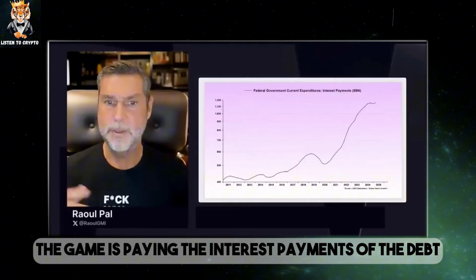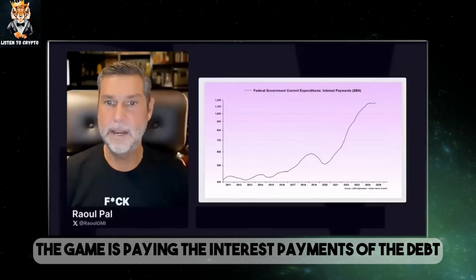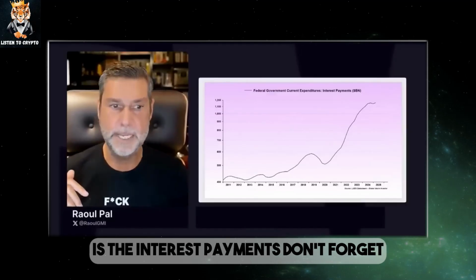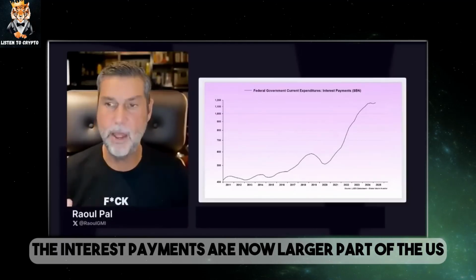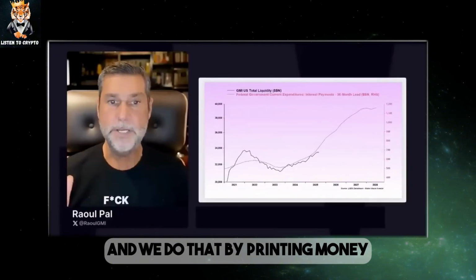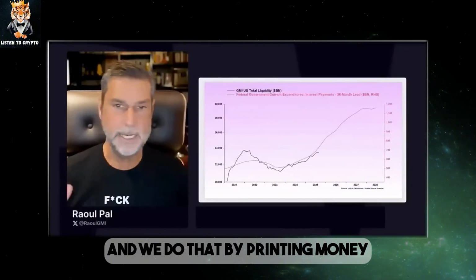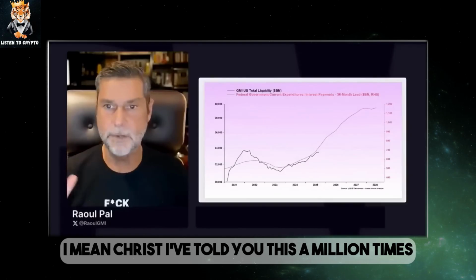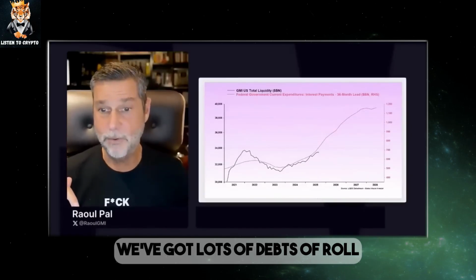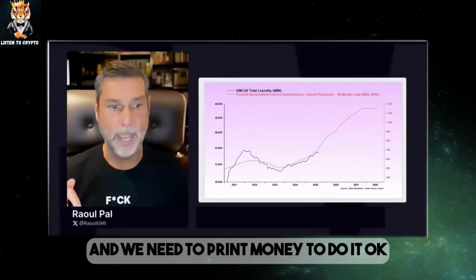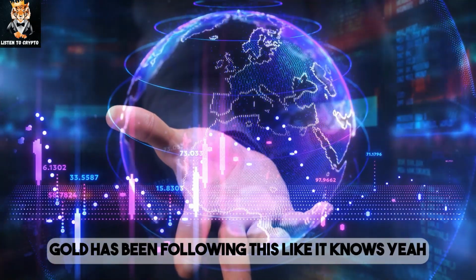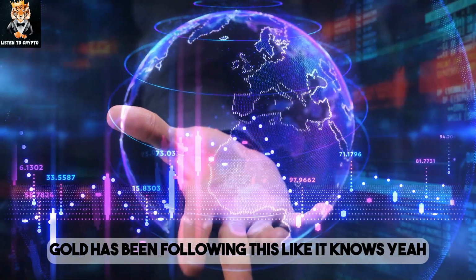Okay, so the game is paying the interest payments of the debt. That is where the debt growth is coming from, the interest payments. Don't forget, the interest payments are now a larger part of the US budget deficit than the military is. And we do that by printing money. I mean, Christ, I've told you this a million times. So we print money, and look, we've got lots of debt to roll and we need to print money to do it. And hey presto, gold has been following this like it knows.